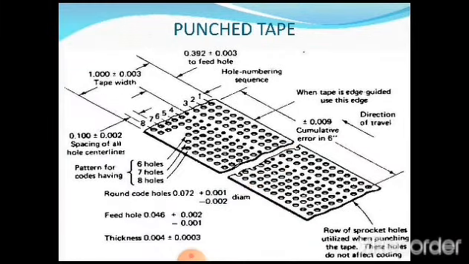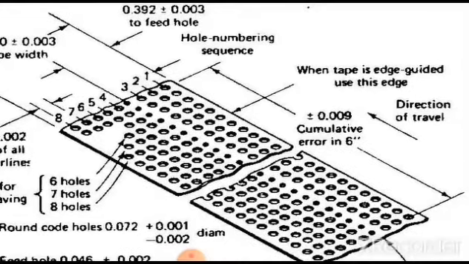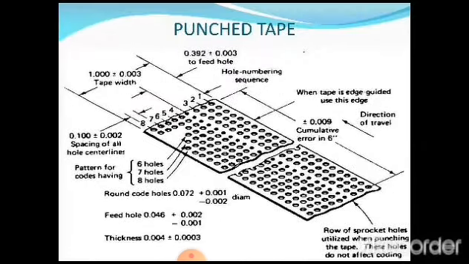And one main drawback of this is that it is suitable only for one particular job. That is a very important thing. Whatever punched tape is prepared is for only one particular type of job. As the job design changes, again you have to go for the punching of holes in the tape. So that is the major drawback of the NC system. That is why nowadays almost all the NC systems are being replaced by computerized numerical control systems.